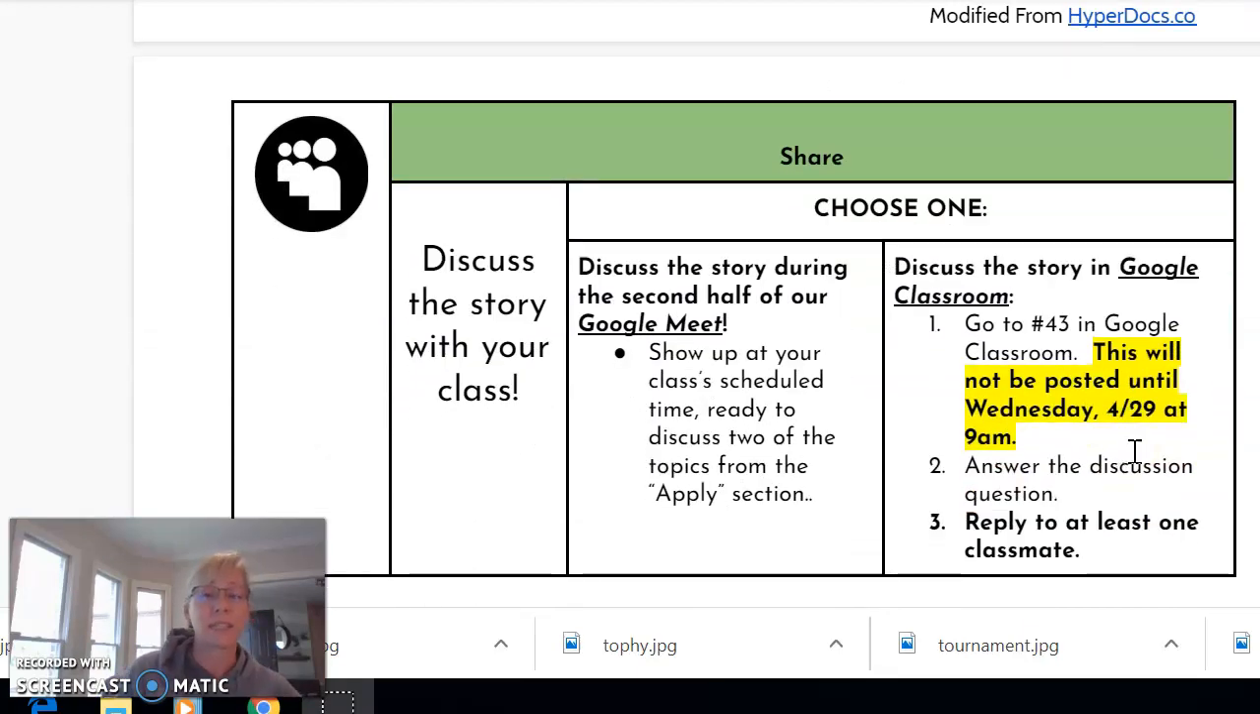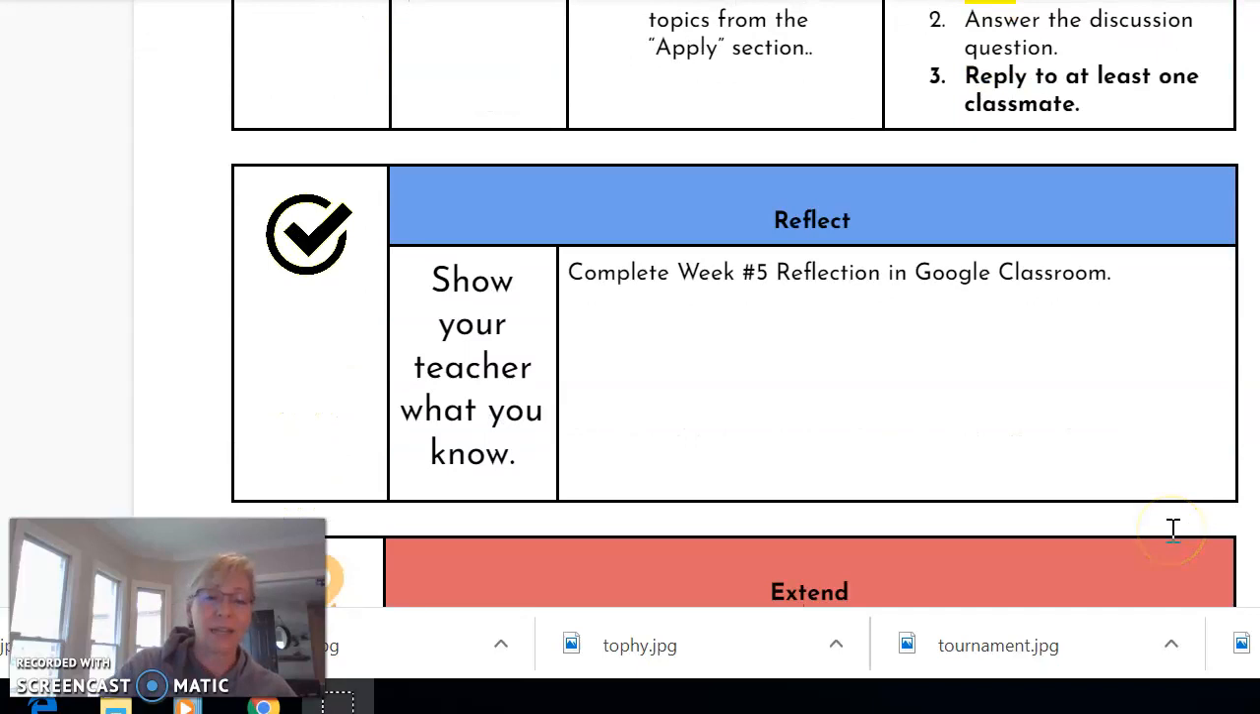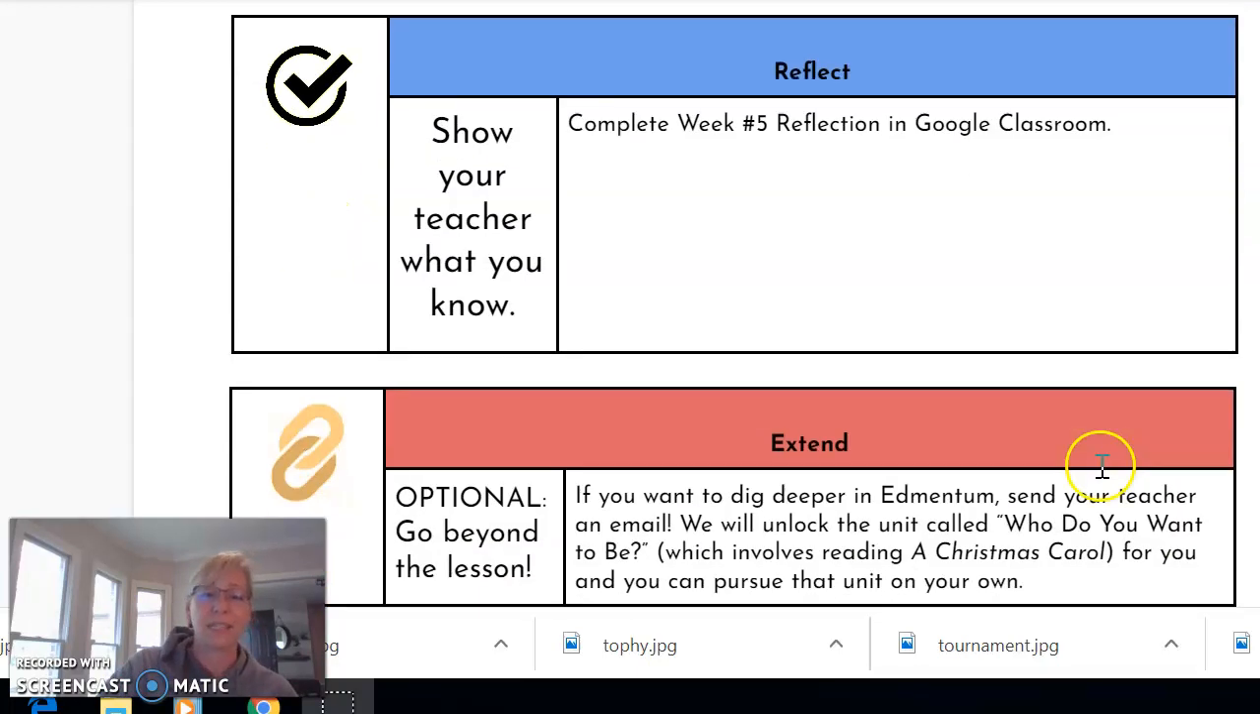Then the next box is the share box. That's where we talk about the discussion and the Google Meets. And finally, the reflect box, another completion assignment where the score will go into Student View. It's called Week 5 Reflection, and it's in Google Classroom. It should be one of the last things that you do. It's just asking you to reflect on the story and on the week's lesson.